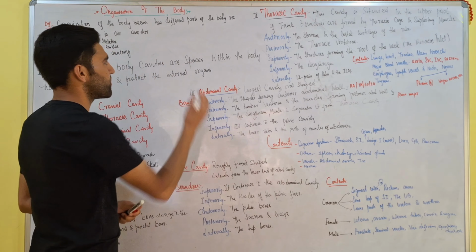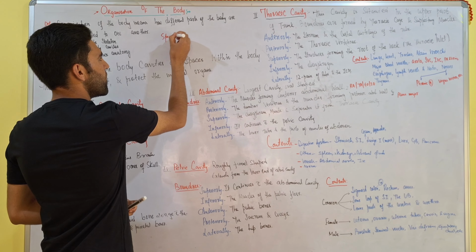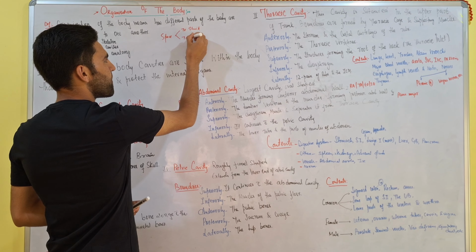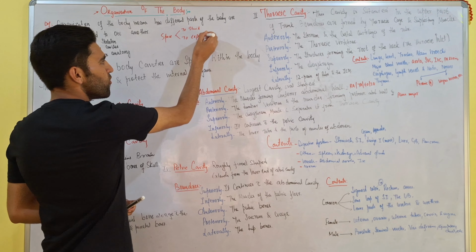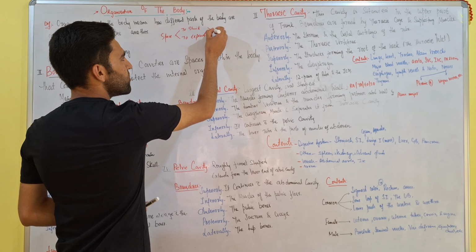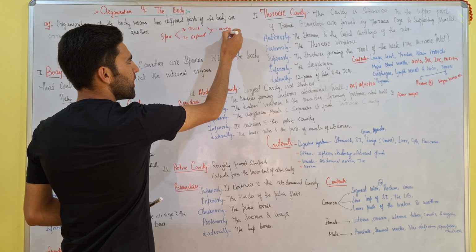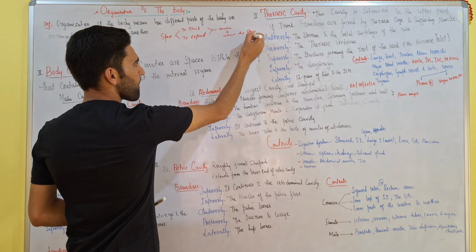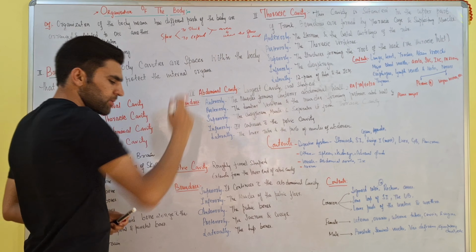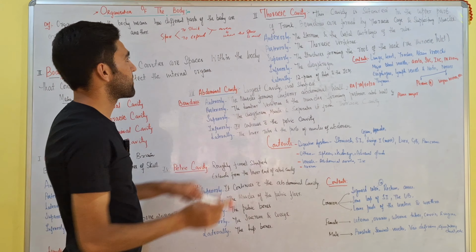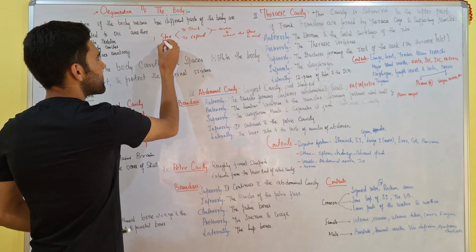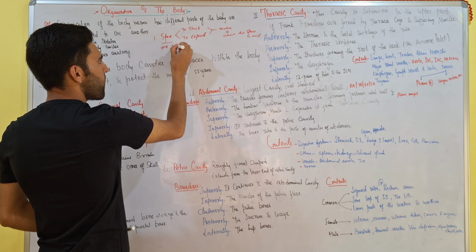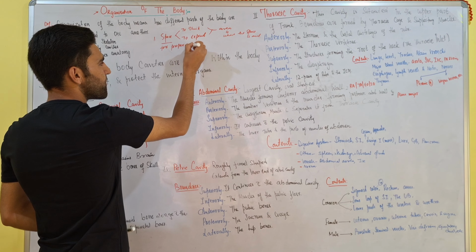They need space to shrink and to expand. So they should be placed in the area where this space is available. This space is available in the thoracic cavity, so they are placed in the thoracic cavity. So this is for function, that is why they need this space for proper function.